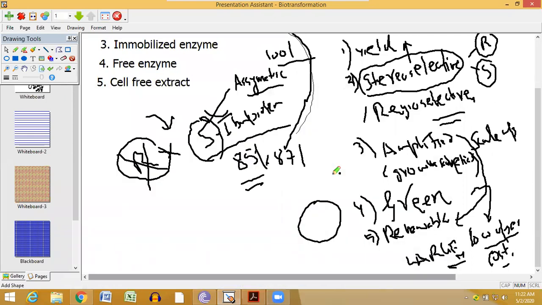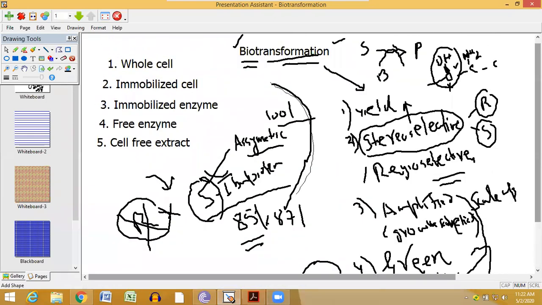Okay, so first we need to understand why biotransformation, and these are the important features. Now, how biotransformation is carried out. Actually, in this chapter on biotransformation, there are lots of examples. I will share the notes where the examples are. Examples are not the concept. The concept is here.